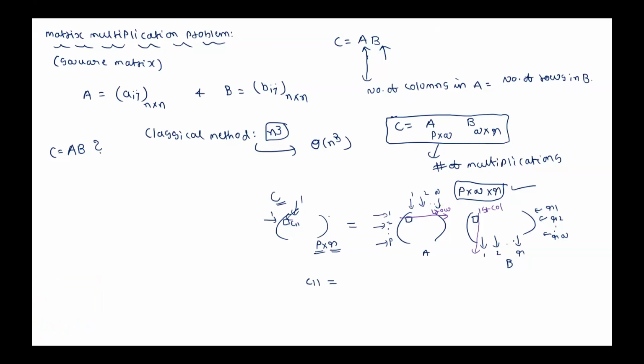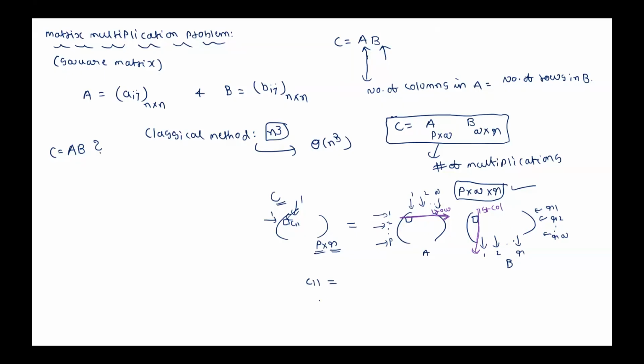How many entries are there in this row? Q, because it has Q columns, Q entries. The same number of entries should be there in the first column. Yes, because it has Q rows. If I take it vertically, it is Q. So corresponding elements we multiply and take their sum. Is that correct?